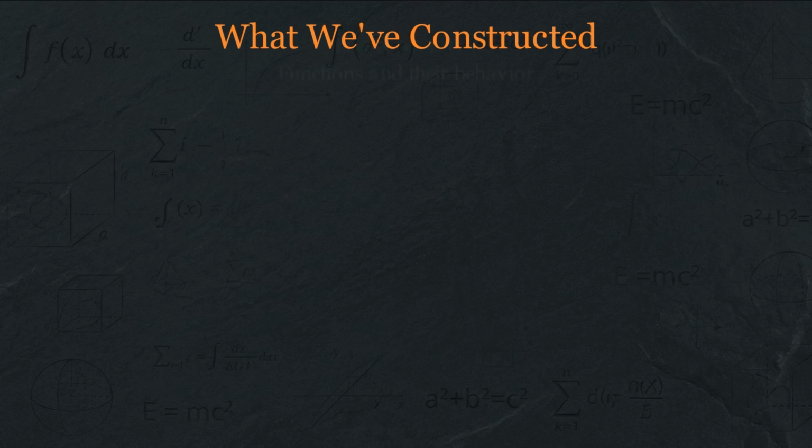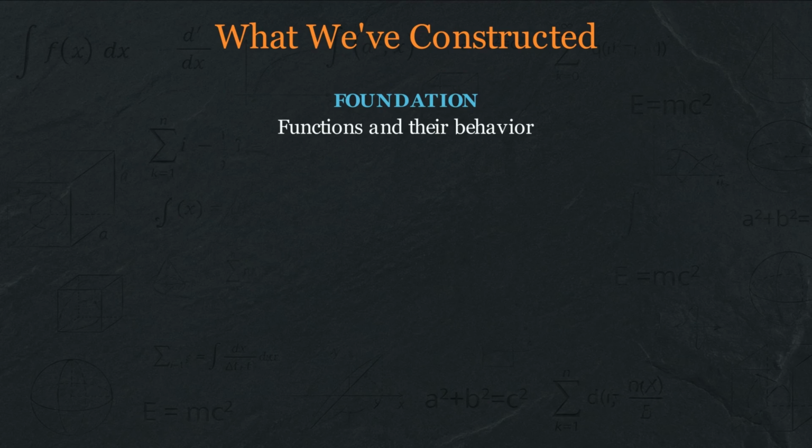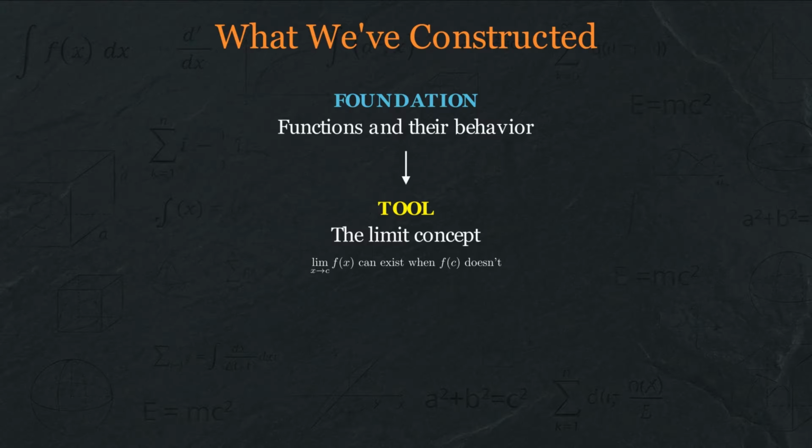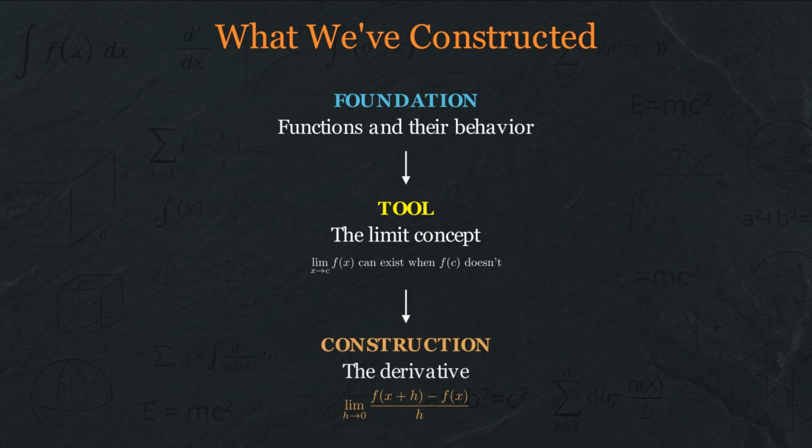Look at what we've constructed. We started with average rates of change, simple division. Then we faced the paradox of instantaneous rates, which seem to require 0 over 0. And we resolved it using limits, the idea that a function can approach a value even where it's not defined. This is why we spent our first video on functions and limits. Without understanding that the limit of f of x as x approaches c can exist even when f of c doesn't, we couldn't make sense of the derivative. It would just look like meaningless manipulation of 0 over 0.